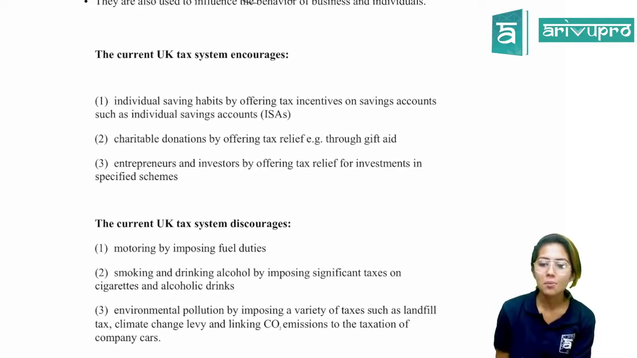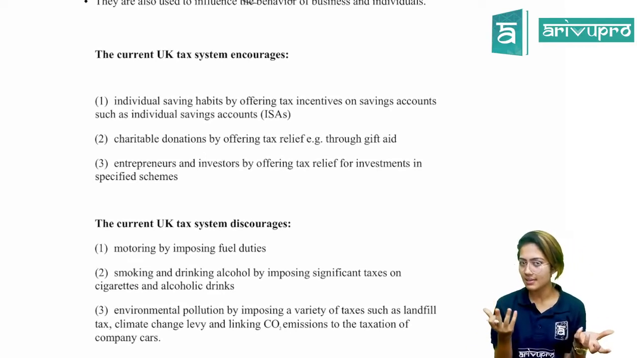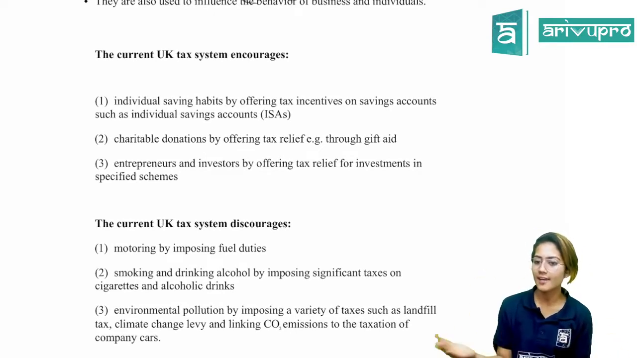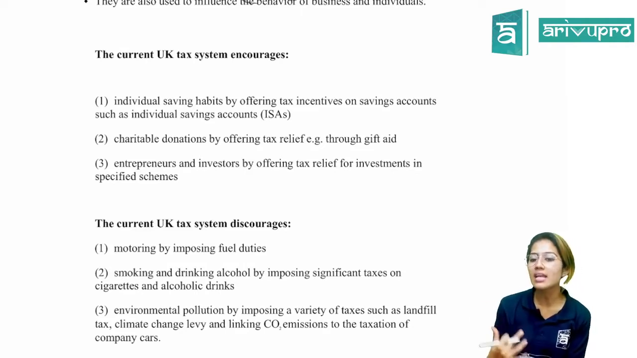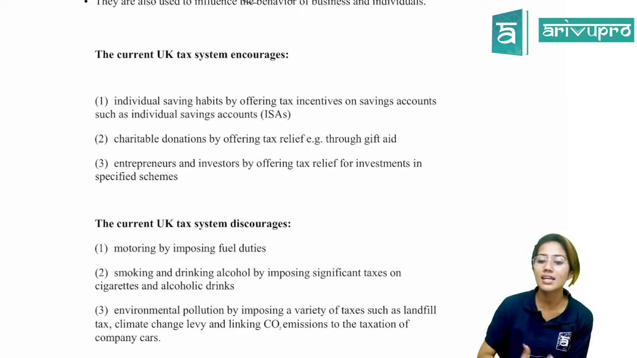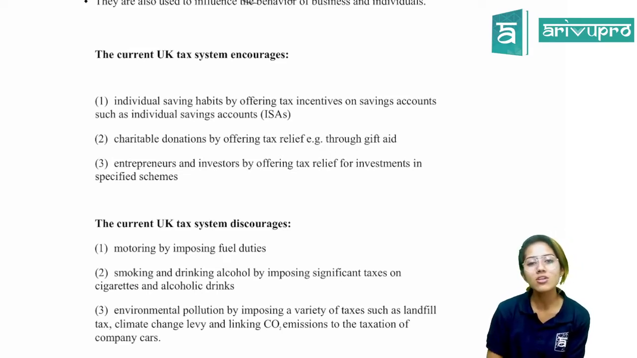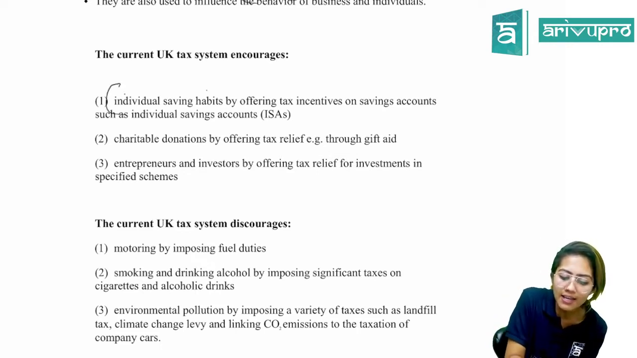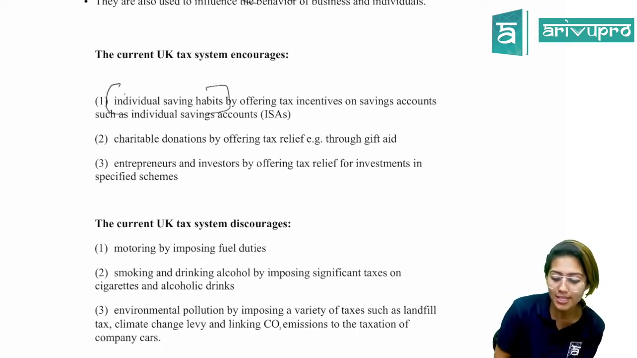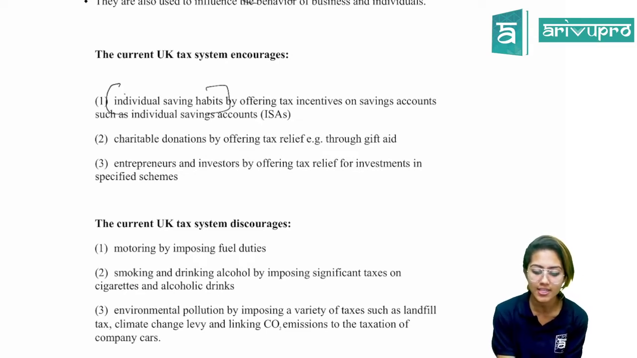Okay. So basically in the UK, we have a tax system. That's what we are learning in this entire F6 syllabus. When it comes to the UK's tax system, it encourages certain things and discourages certain things. Let's look into the main three aspects which they encourage. First is individual saving habits, by offering tax incentives on savings accounts, such as the individual savings account.